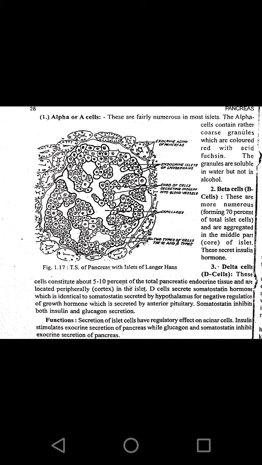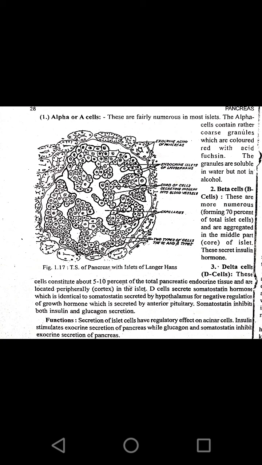These alpha cells have coarse granules. These granules will be colored with the acid fuchsin. So when we stain the alpha cells with the acid fuchsin, they get colored red. Then these granules of the alpha cells will be soluble in water but not in alcohol. Then the alpha cells' main function is to produce glucagon, these cells are a source of glucagon.